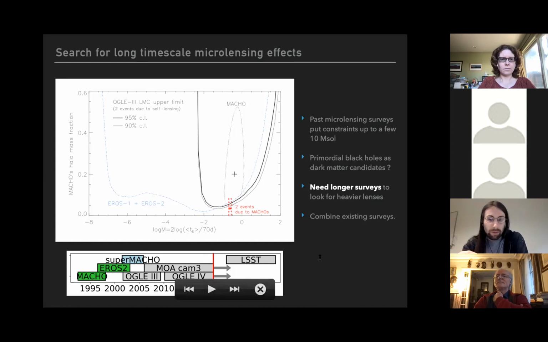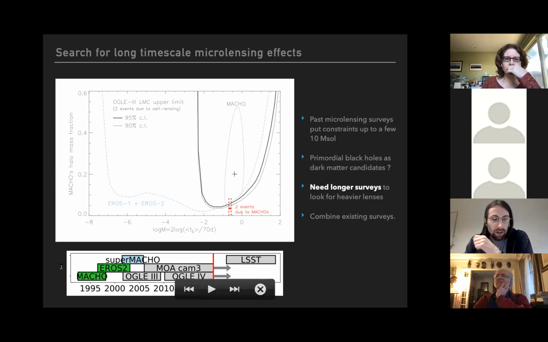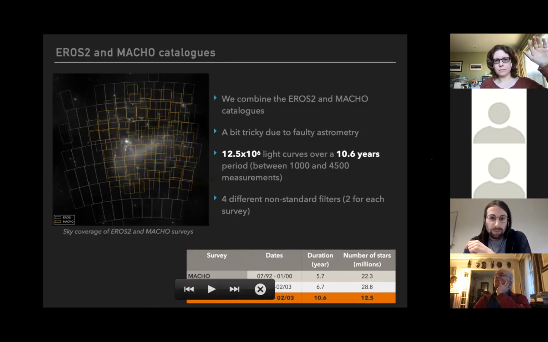In the bottom plot, I show the duration of the different surveys that were done and that will be done towards the LMC. As you can see, we could have very long light curves if we had all the data combined. But I only have access to the MACHO and EROS data, so this is what I used for my work. Here I will briefly present what EROS and MACHO are.